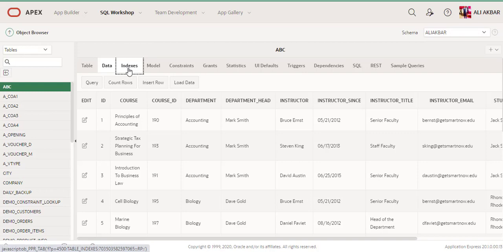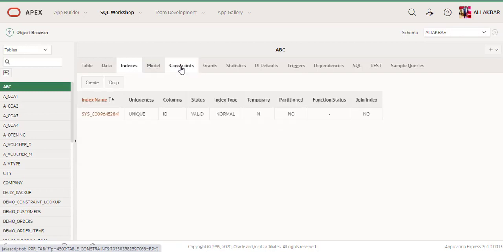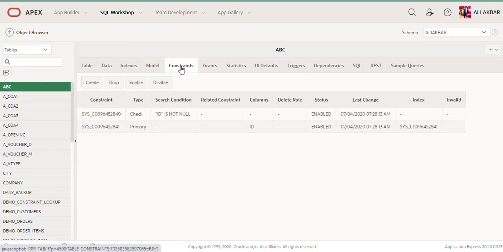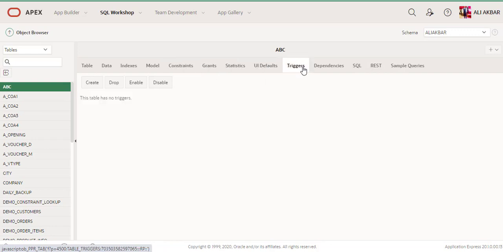Then indexes, model, constraints. You can apply constraints from here. Statistics, triggers, SQL, RESTful, sample query, create record, where you can create, drop, enable. Everything which you do on your database, you can perform here.